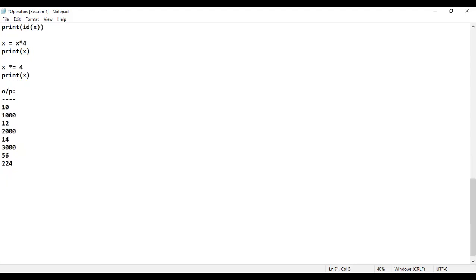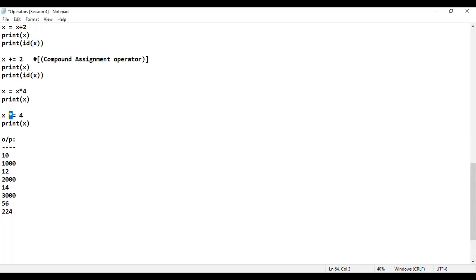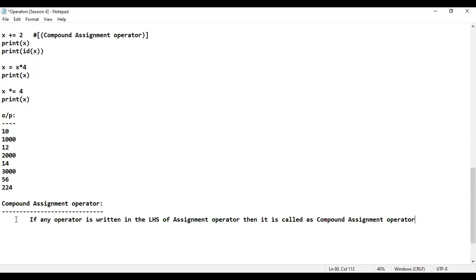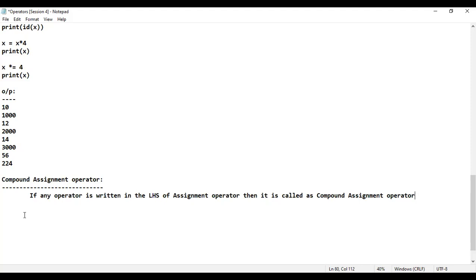Now, observe properly. Let me just consider the heading to be compound assignment operator. If any operator is written in the LHS of the assignment operator, that means the left hand side of the assignment operator, then technically it is called a compound assignment operator. In the interview, if they ask what do you mean by compound assignment operator, your answer will be very simple. If any operator is written in the LHS of assignment operator, then it is called a compound assignment operator. Sir, do you have compound assignment operator for only addition or multiplication? Sir, no. There are plenty of compound assignment operators.